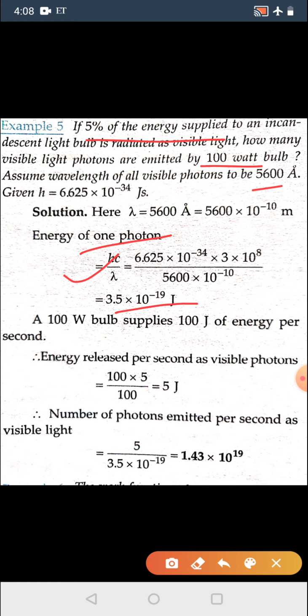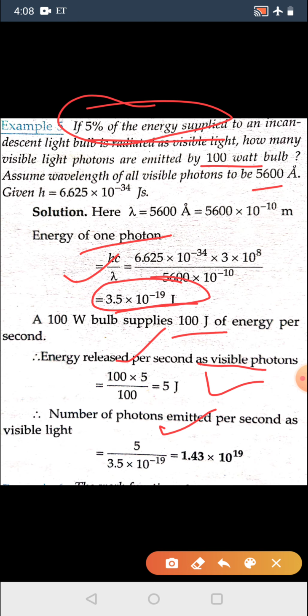Now a 100 watt bulb supplies 100 joule energy per second. So energy released per second will be 100 into 5 divided by 100, so it is 5 joule, because only 5% of the energy is utilized, as given in the question. So the number of photons emitted per second is 5 divided by this energy, so you will get 1.43 into 10 raised to 19. That many photons are emitted per second.